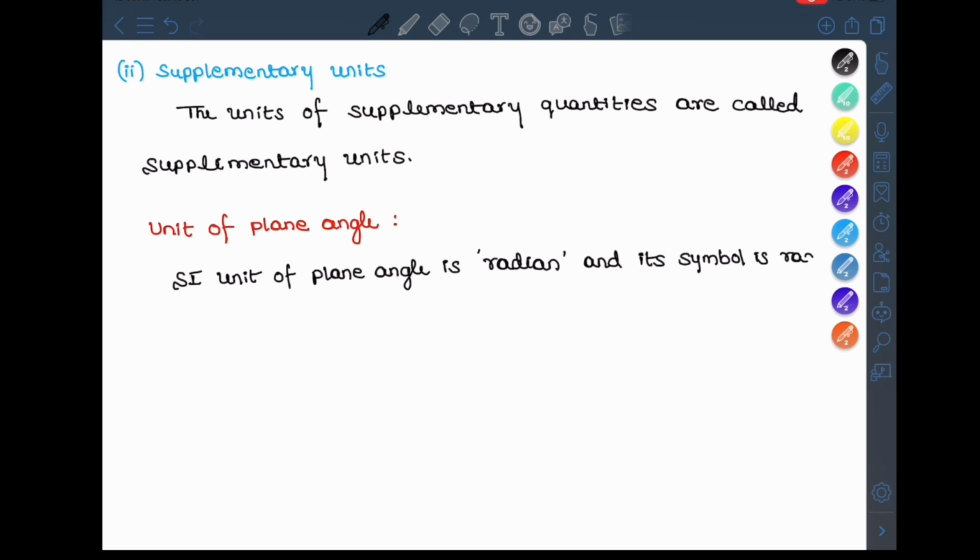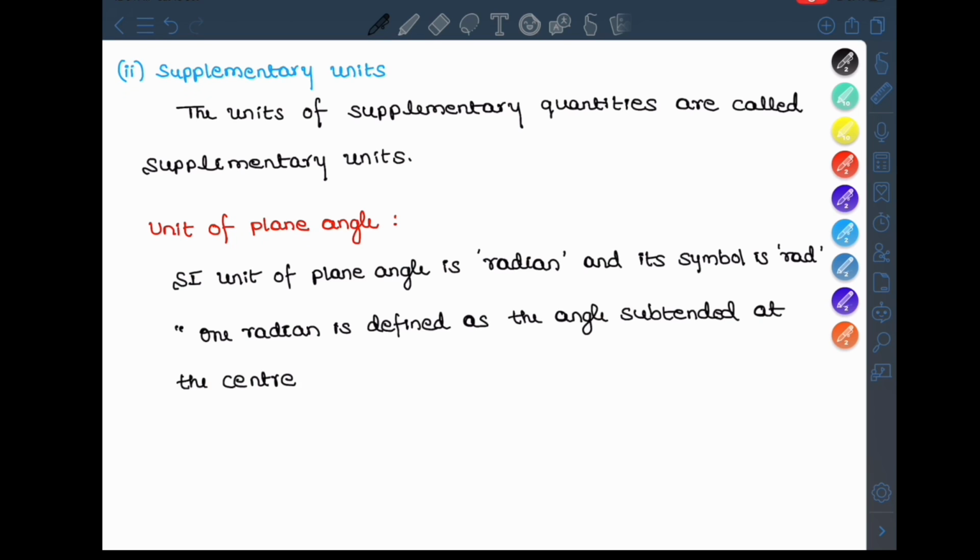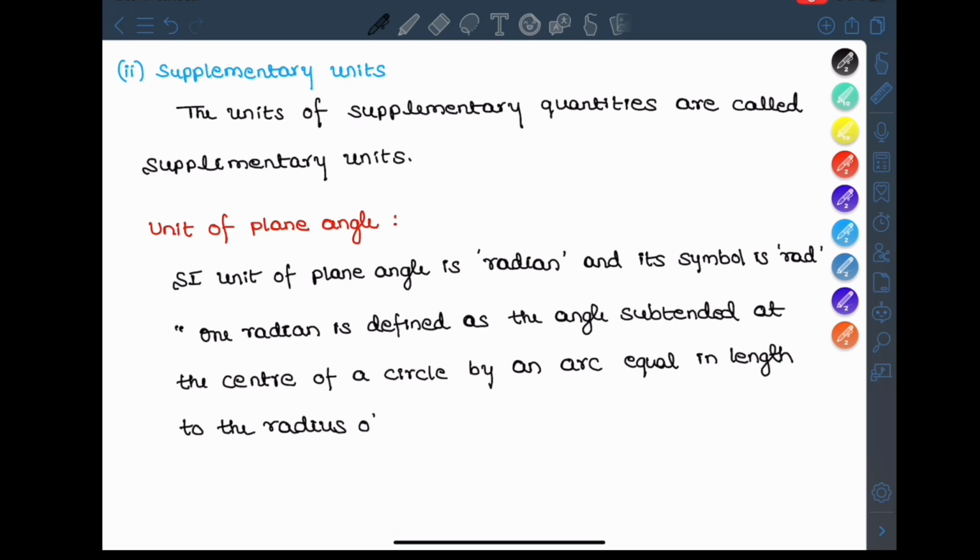We write rad, but we should not pronounce it as rad; it should be pronounced as radian. Now, what is the definition of 1 radian? 1 radian is defined as the angle subtended at the center of a circle by an arc equal in length to the radius of the circle.